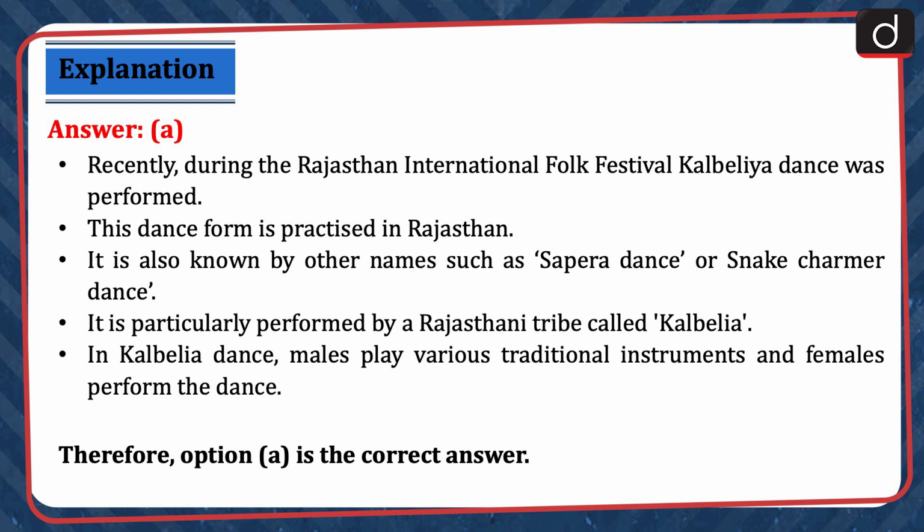Recently, during the Rajasthan International Folk Festival, Kalbeliya dance was performed. This dance form is practiced in Rajasthan. It is also known by other names such as Sapera dance or snake charmer dance. It is particularly performed by a Rajasthani tribe called Kalbeliya. In Kalbeliya dance, males play various traditional instruments and females perform the dance. Therefore, option A is the correct answer.